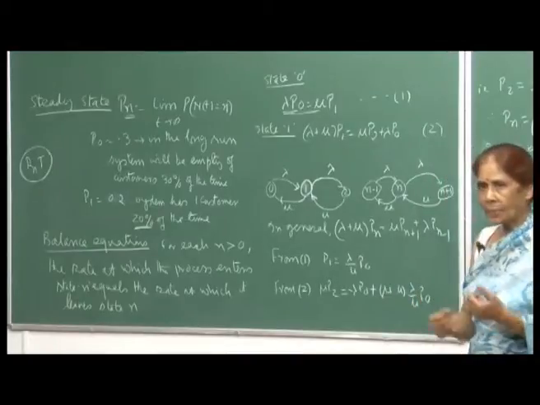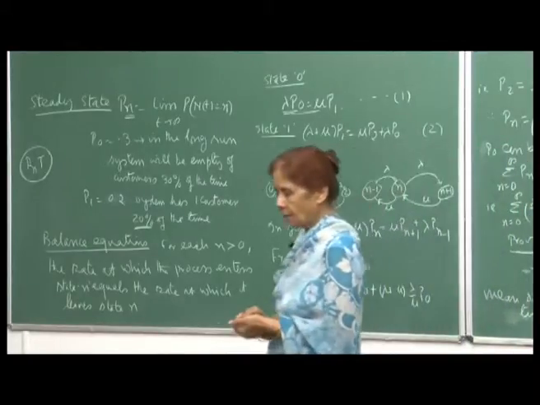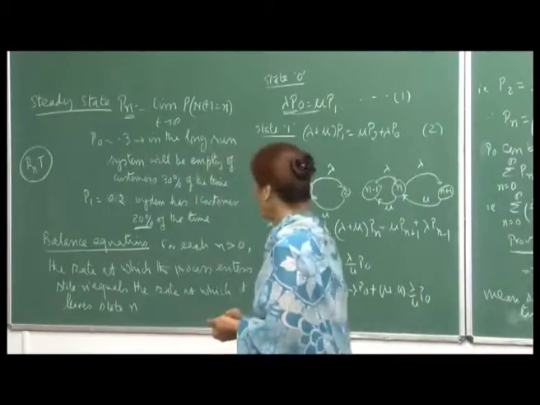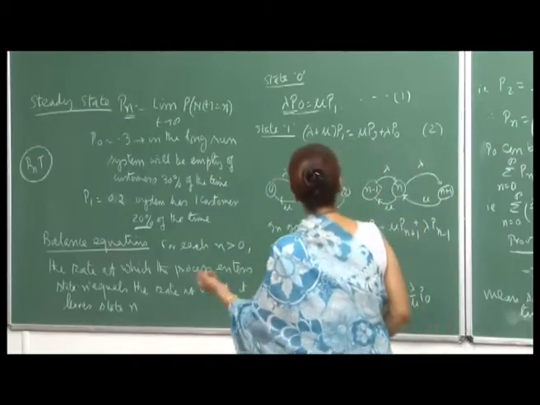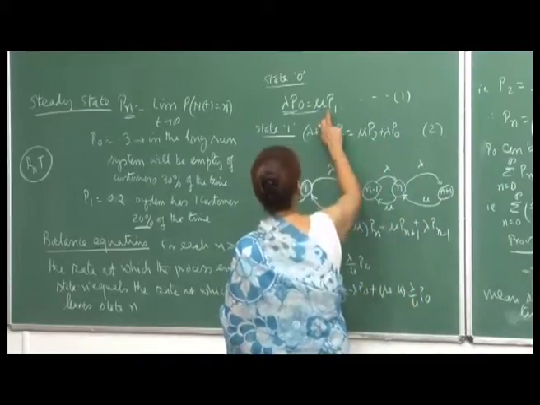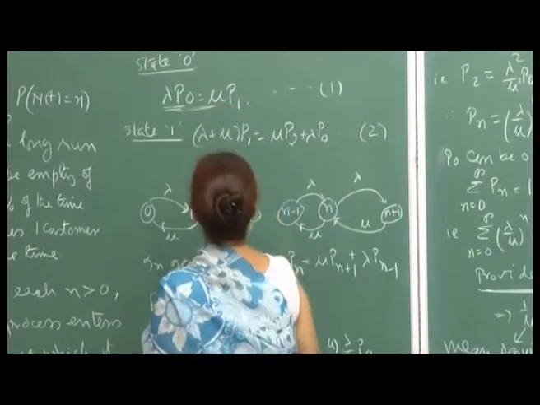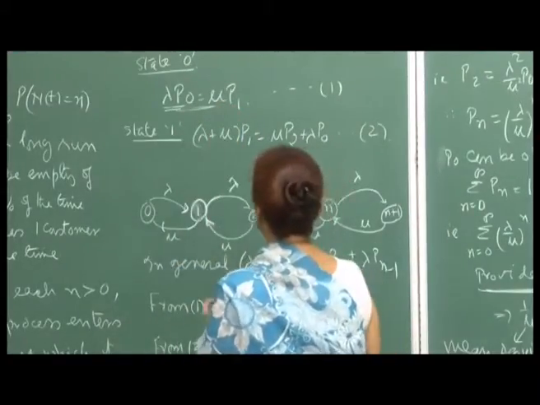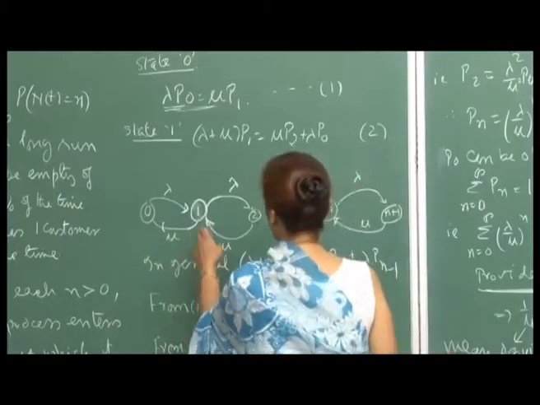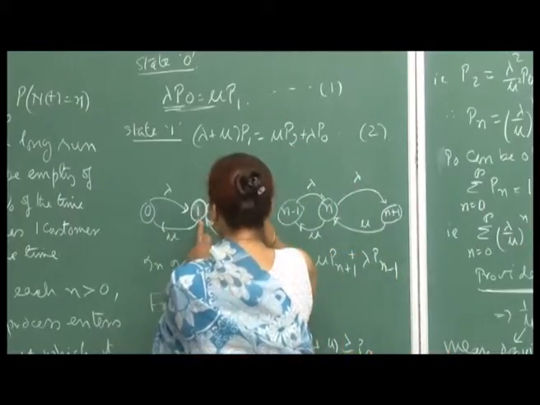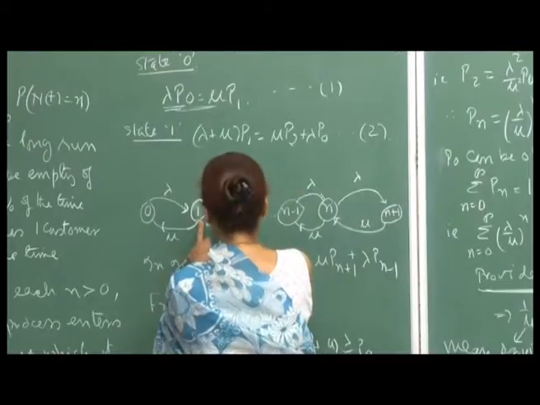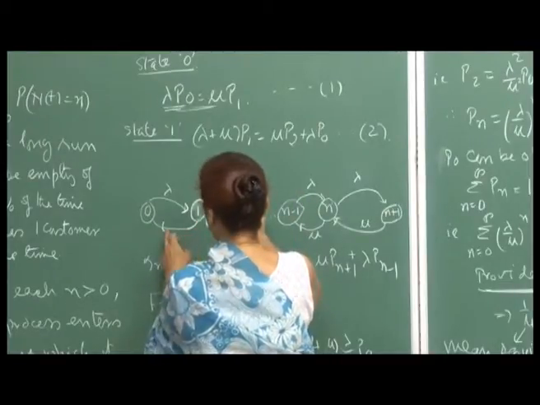So, the rate at which it changes its state from 0 and arrives at 1, and the rate at which it leaves state 1 and arrives at 0, which is mu p 1, must be equal. Now, if you are in state 1, as I was describing, there are two ways it can leave, either one more arrival or one departure.